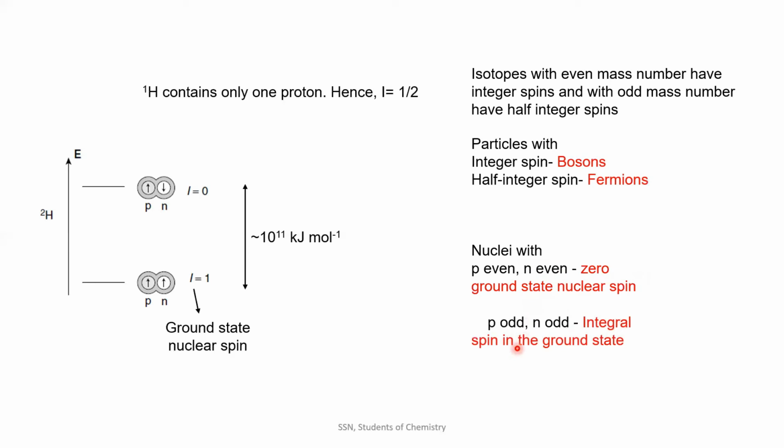And nuclei with odd mass, which is either protons even and neutrons odd, or neutrons even and protons odd, would have half integral spin, which we have seen in our earlier points. I'm repeating that. So this is our understanding. With this understanding, let us explore these last 3 categories I have just introduced to you.